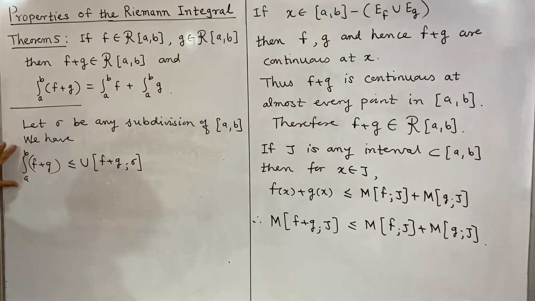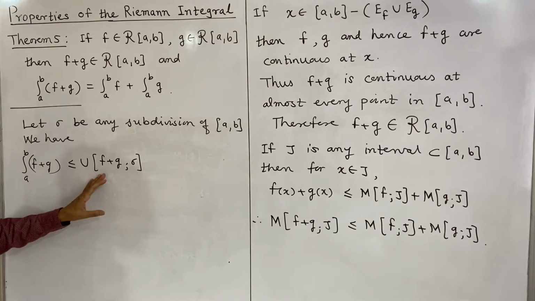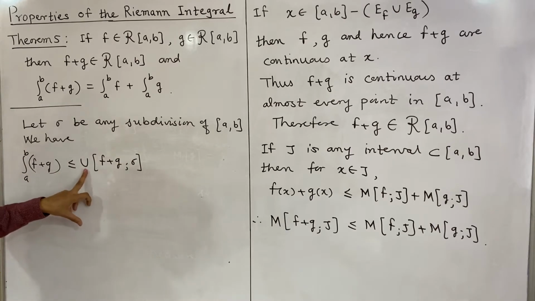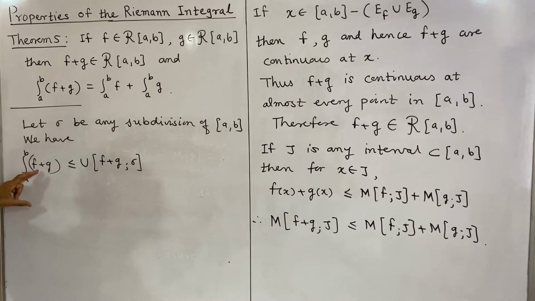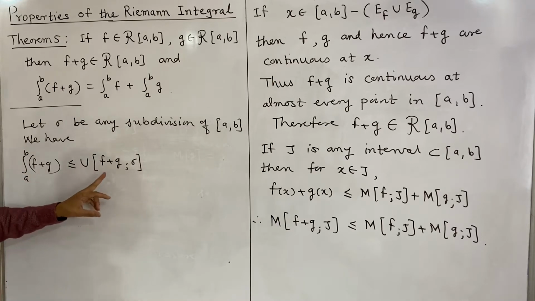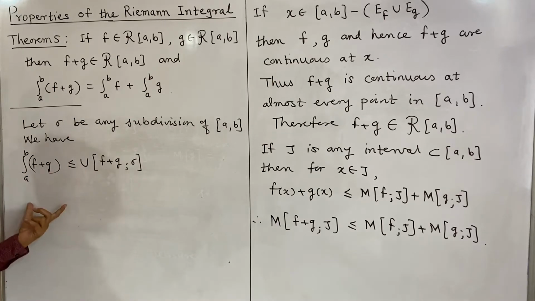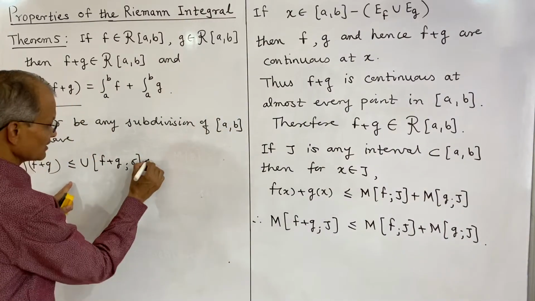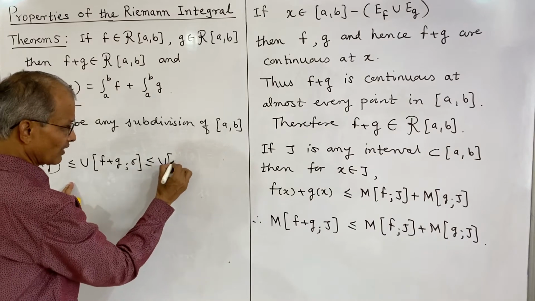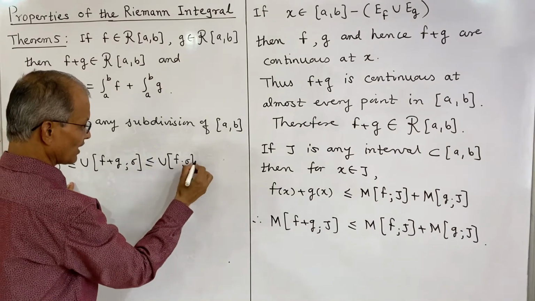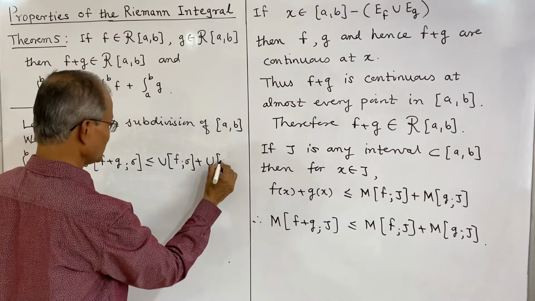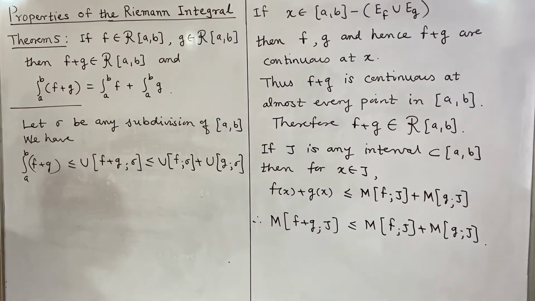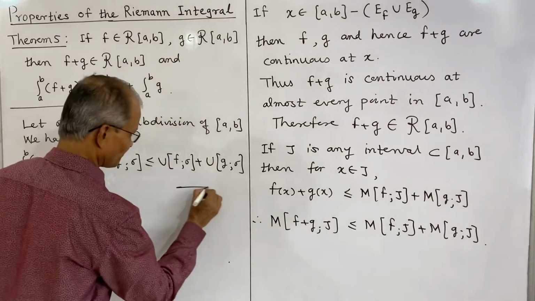The upper integral is always less than or equal to any upper sum, and therefore this integral is less than or equal to the upper sum of f plus g. This result holds always. And what is the upper sum of f plus g? By this relation, this is less than or equal to the upper sum of f over sigma plus the upper sum of g on sigma. So this is the relation that we have, and we shall suppose this as 1.